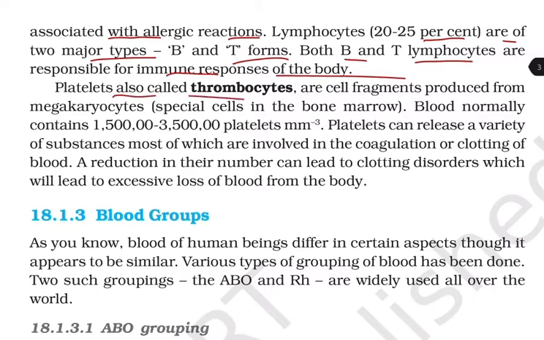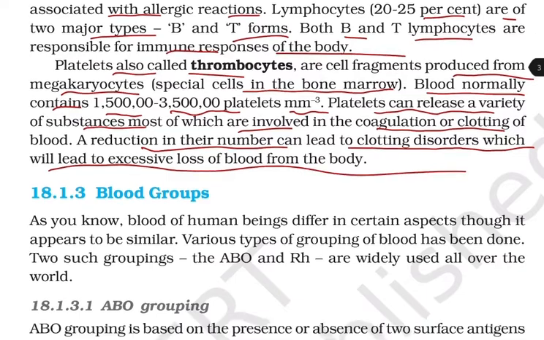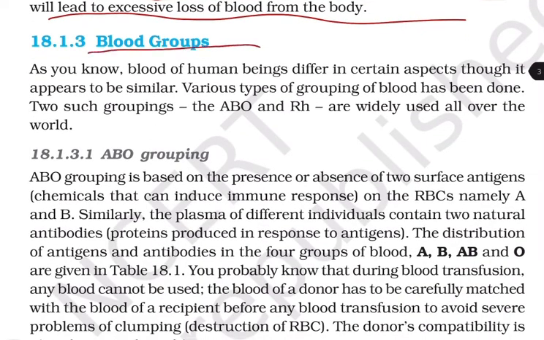Platelets, also called thrombocytes, are the cell fragments produced from the megakaryocytes, that is special cells in the bone marrow. Blood normally contains 1,50,000 to 3,50,000 platelets per cubic millimeter. Platelets can release a variety of substances, most of which are involved in the coagulation or the clotting of blood. A reduction in number can lead to a clotting disorder, which will lead to the excessive loss of blood from the body.